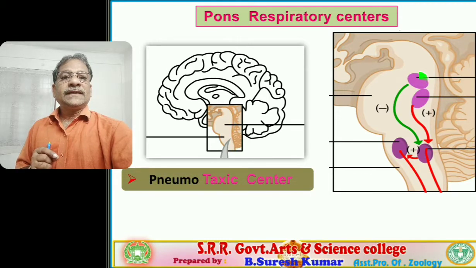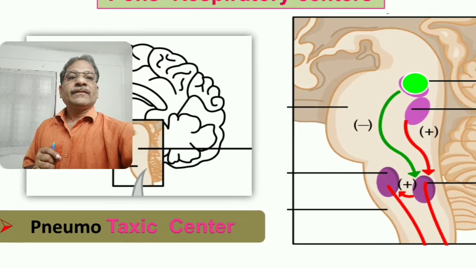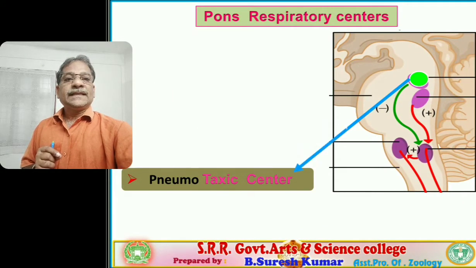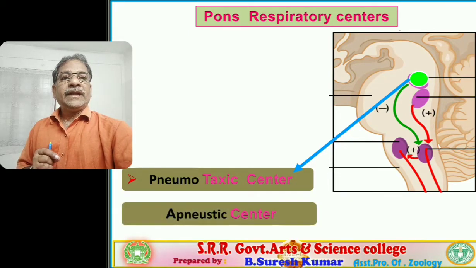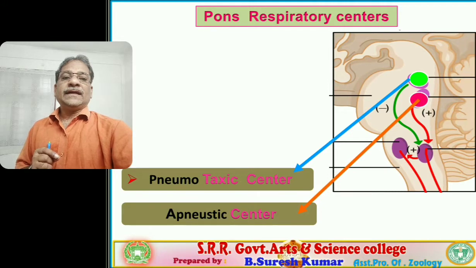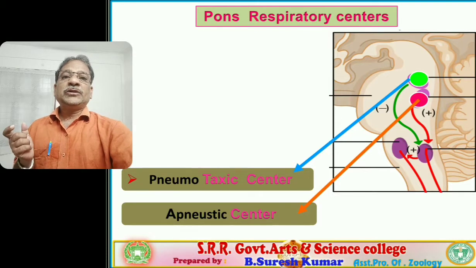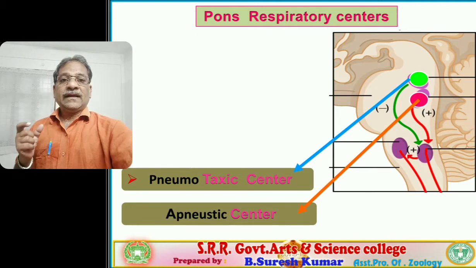The pneumotaxic center, the first one, is marked by the green colored dot. Beneath it the apneustic center is present, the pink colored dot. So these two are the structures related to the pons respiratory center: one is the pneumotaxic center, another is the apneustic center.